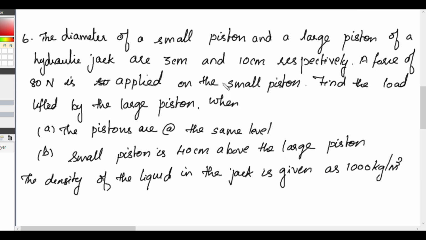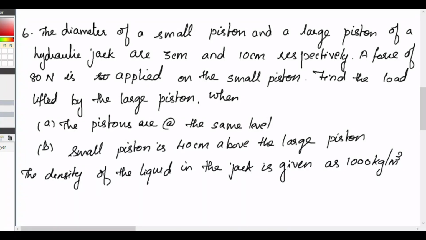Now, the diameter of the small piston and a large piston. So we have two pistons, one is small piston and another one is large piston of a hydraulic jack, 3 centimeter and 10 centimeter diameter. A force of 80 Newton is applied on the small piston. So first of all, we will draw a hydraulic jack with two pistons and we will apply this 80 Newton load on the smaller piston. We will draw the diagram first.